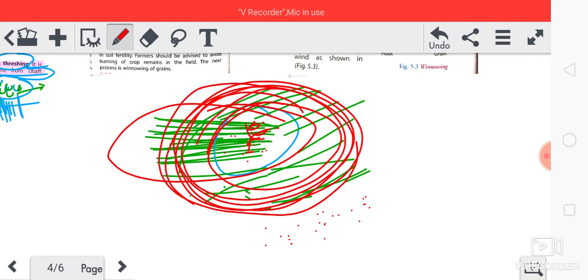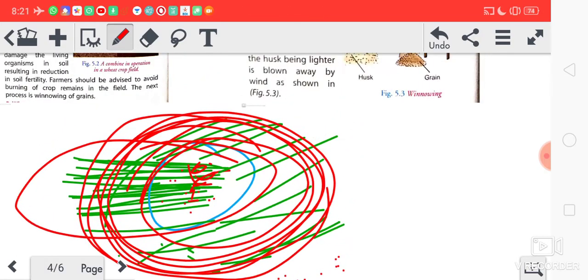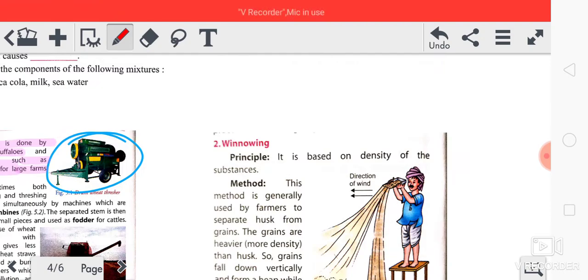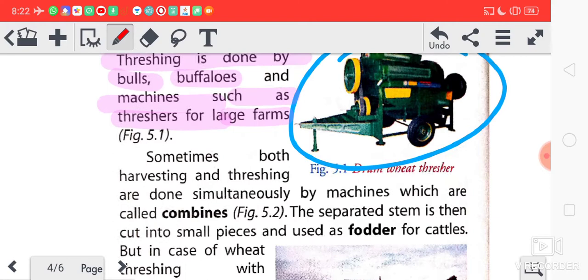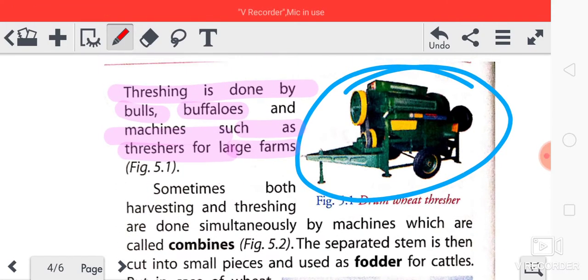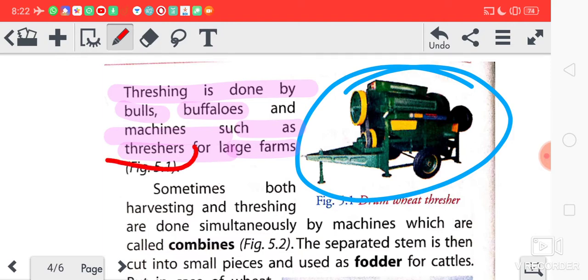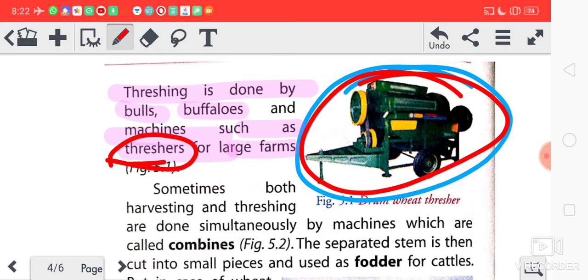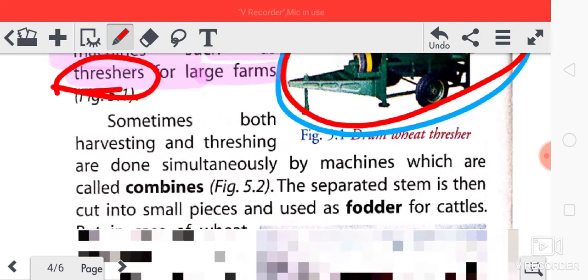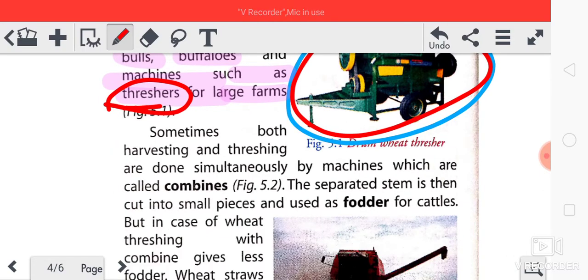Okay, that is for small farming. But for large farming, where a large amount of crop is there, how are they separated? With the help of a thresher. This is a machine called a thresher. So with the help of a thresher also we can separate the grains from the crops. Got it? After harvesting.